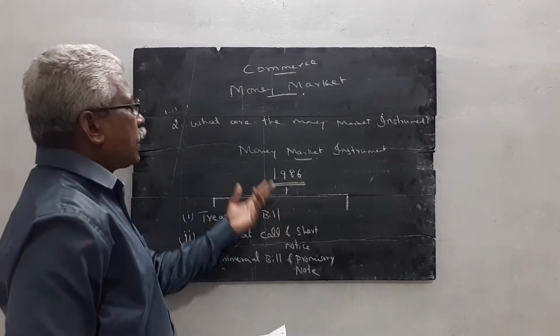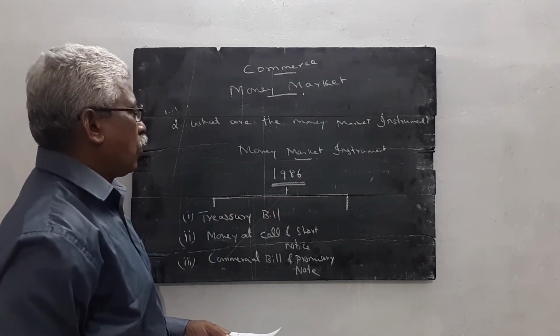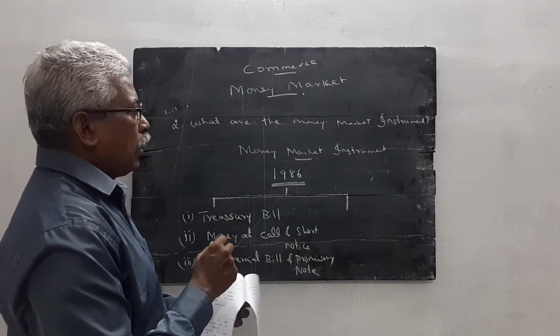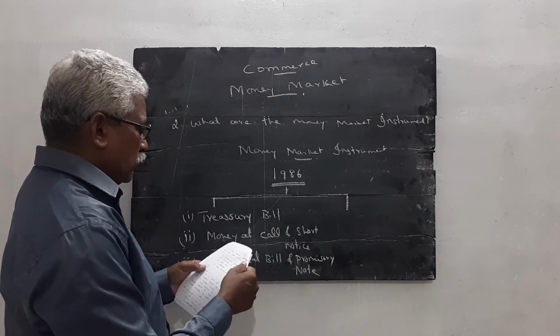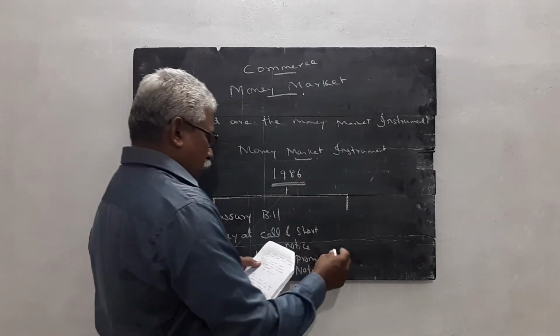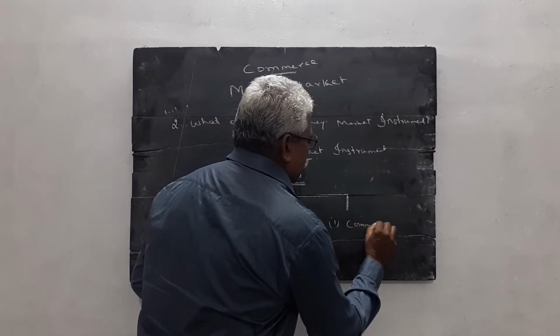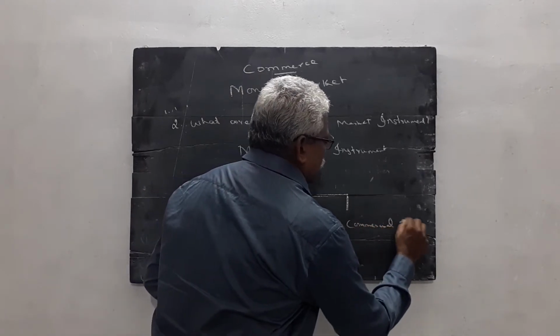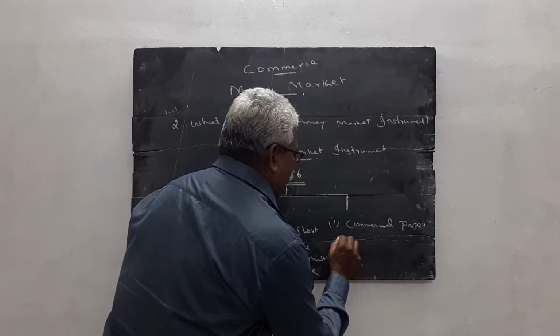After 1986, a few more instruments were introduced in the money market. What are the new instruments used in the money market? Number one, commercial paper. Number two, certificate of deposit.